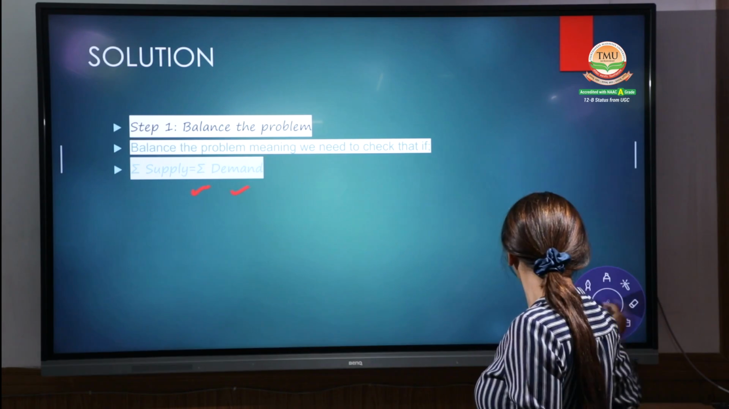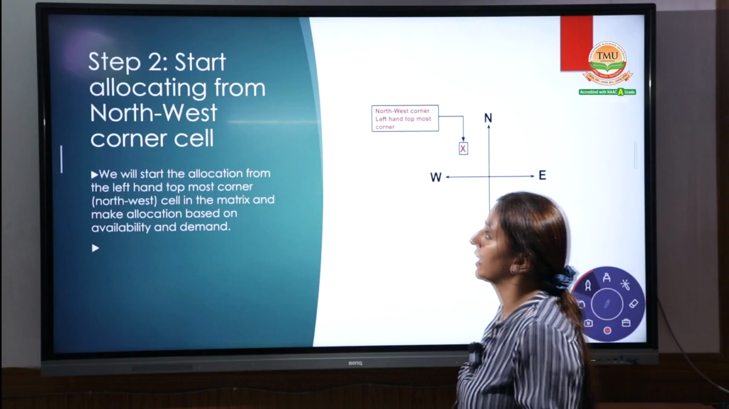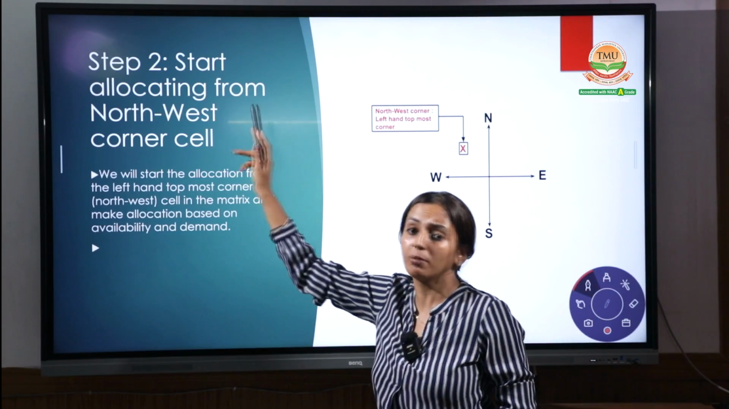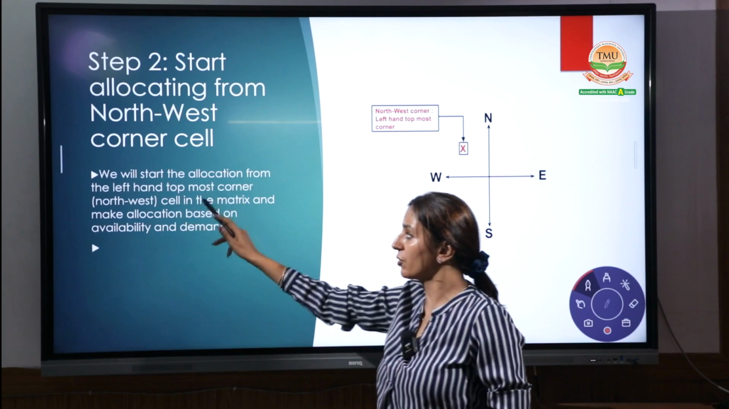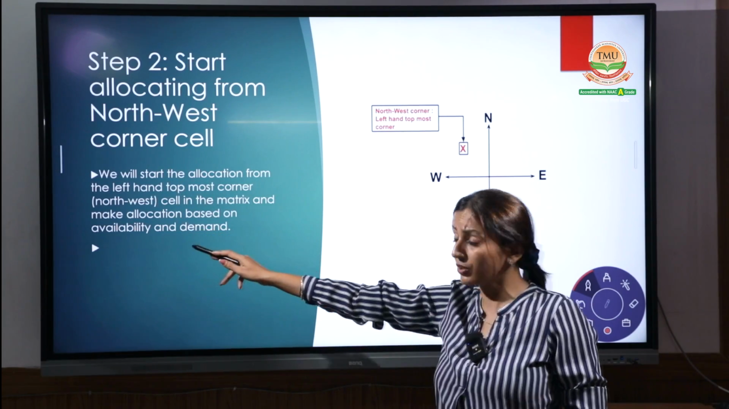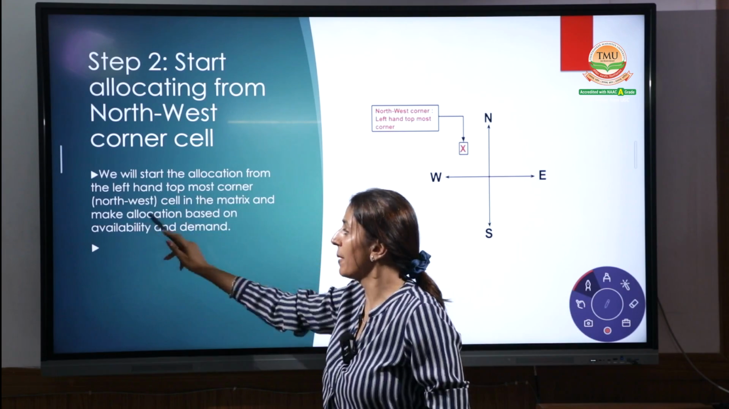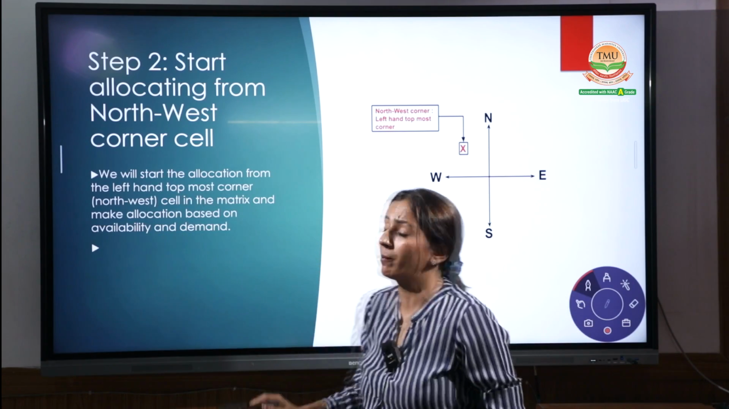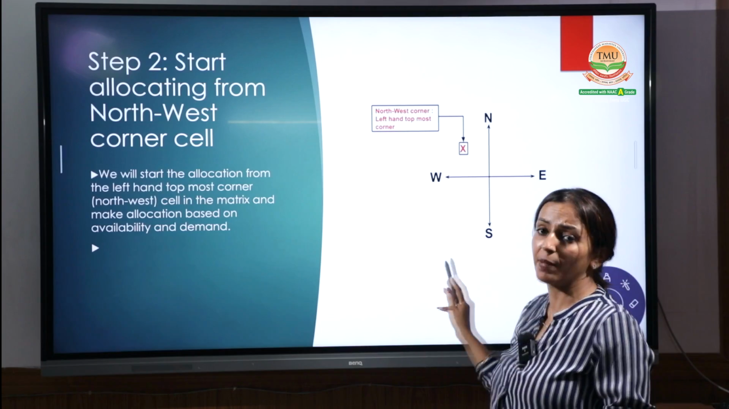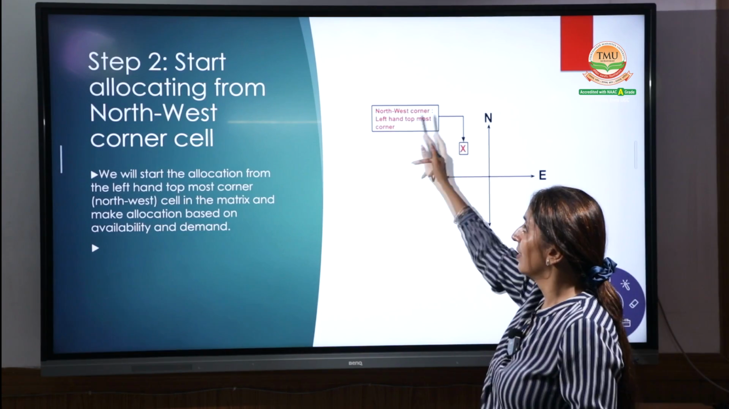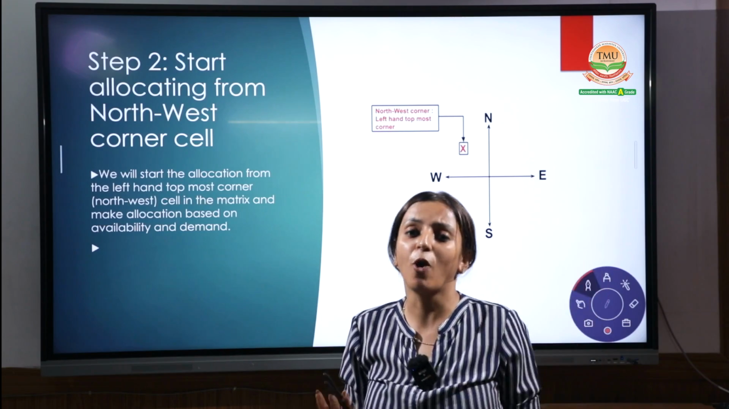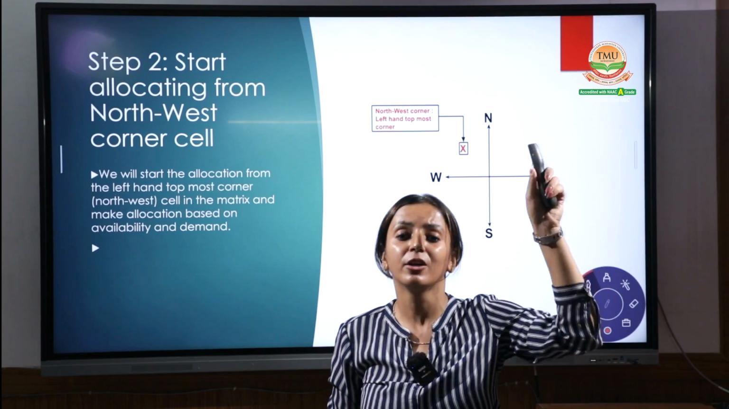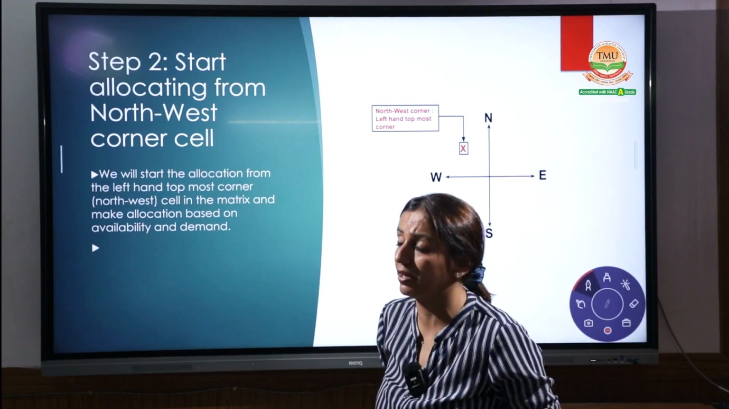Now coming to the second step: start allocating from the northwest corner. That means we start the allocation from the left topmost corner, the northwest cell in the matrix, and make the best available allocation to it. I'm just showing it with the help of a diagram: north side and the left hand topmost corner. Hope everyone knows the north side, and that is your top left corner, right?